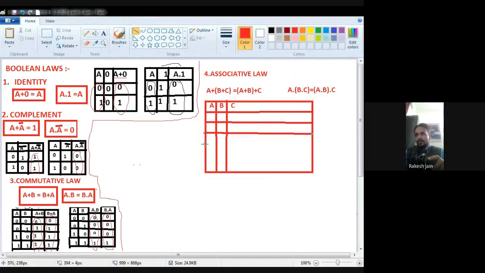First of all, because three things are there, it means 2 raised to the power 3, so 8 combinations will be there.